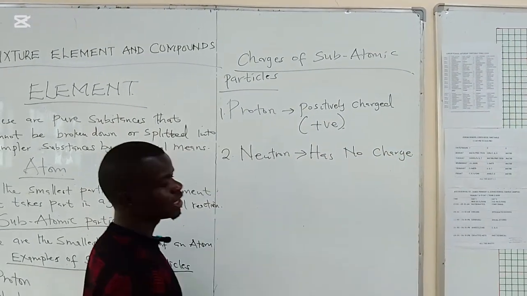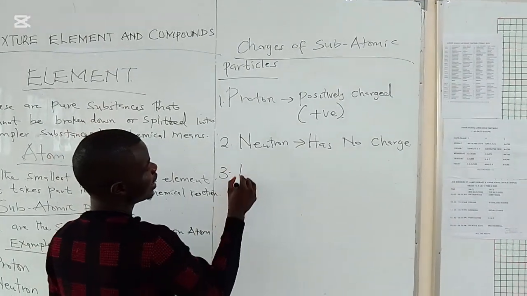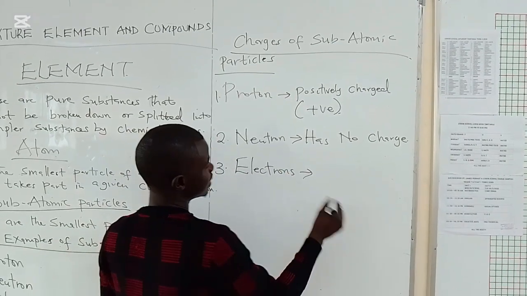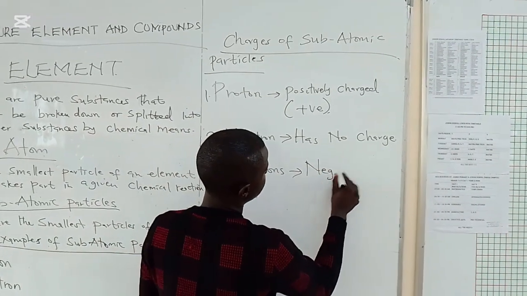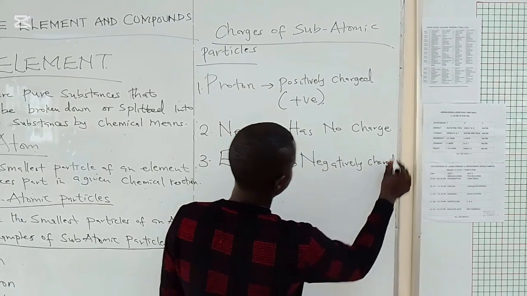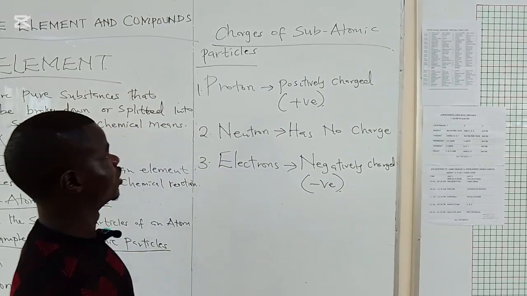It doesn't have any charge with it. The third one is the electron, which is negatively charged. You can write a minus sign to represent negatively charged.